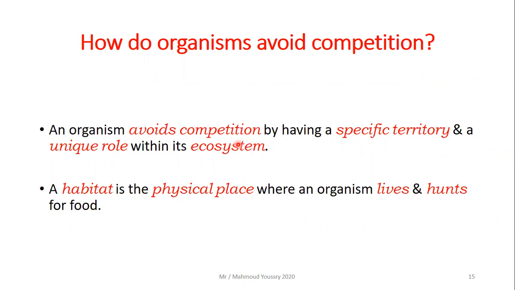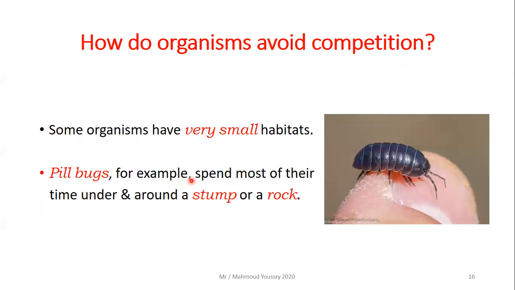An organism avoids competition by having a specific territory and a unique role within its ecosystem. Then the specific territory, we can name it as a habitat. Habitat is the physical place, the actual place where an organism lives and hunts for food. These habitats can be very small or large. As you can see, some organisms may have a very small habitat.